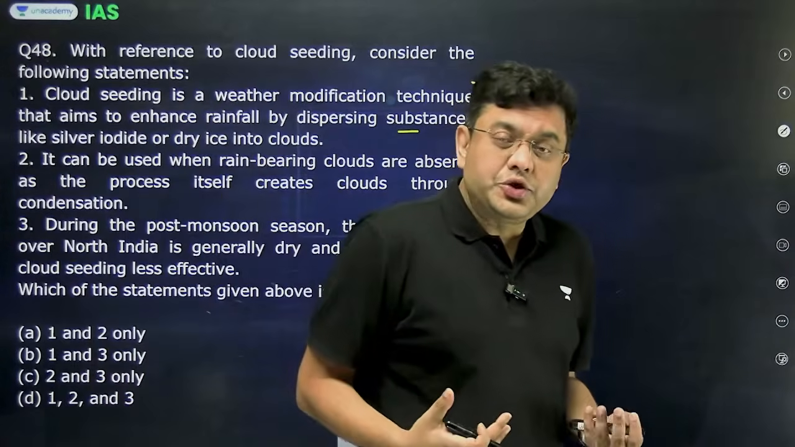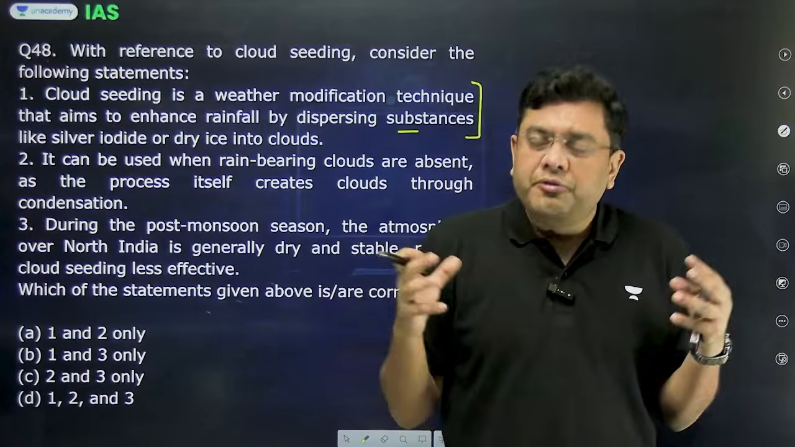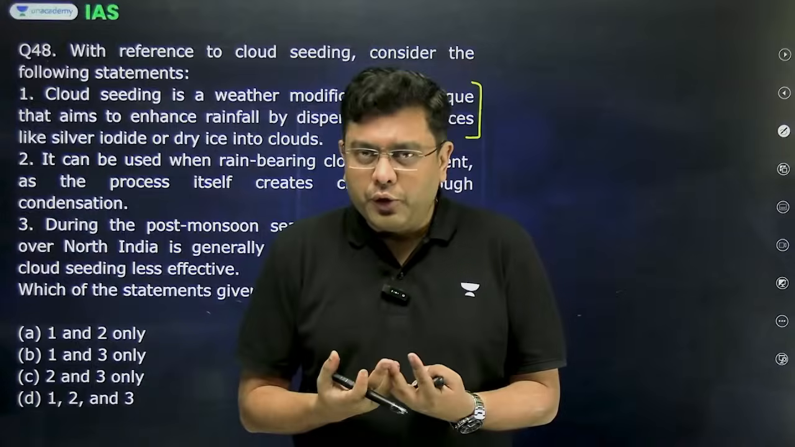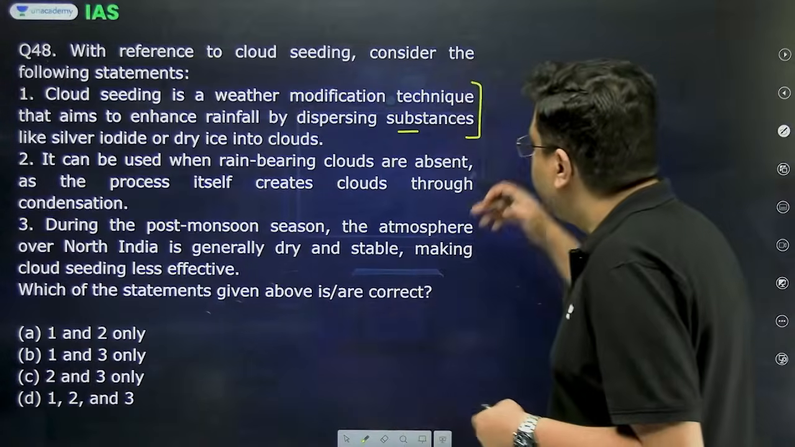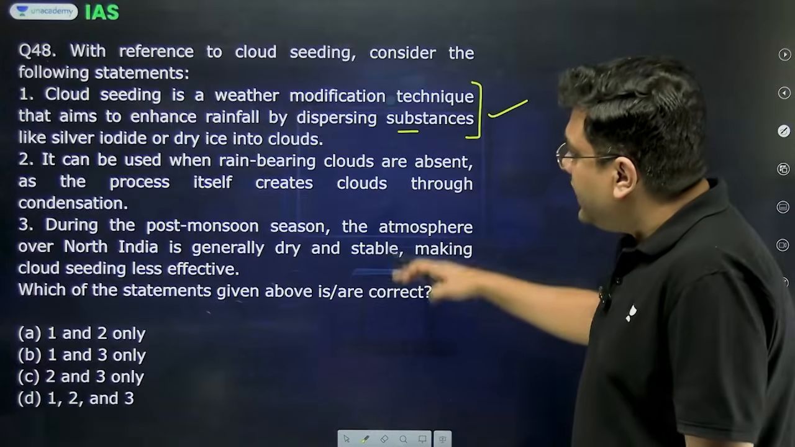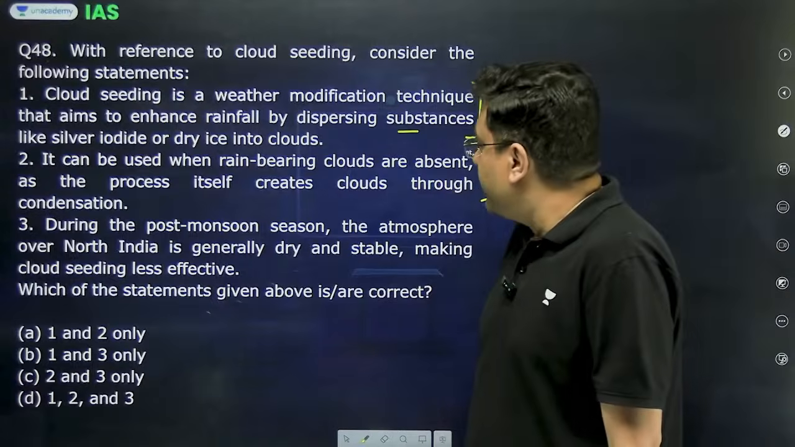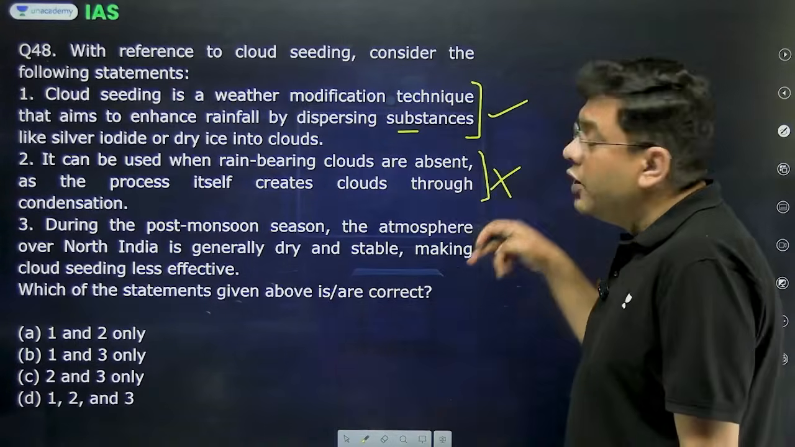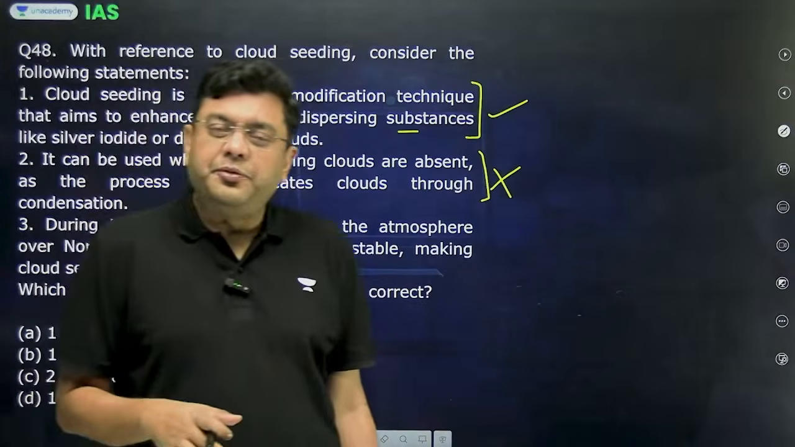Because in cloud seeding, what tends to happen? You basically spray these materials, you allow for faster and accelerated condensation so that the density of the cloud increases, so that the chances of rainfall also tends to increase. So the first statement is correct. It can be used when rain-bearing clouds are absent, as the process itself creates clouds through condensation. This is incorrect. This is in fact the reason why Delhi did not experience rainfall despite cloud seeding experiments in the month of October 2025.